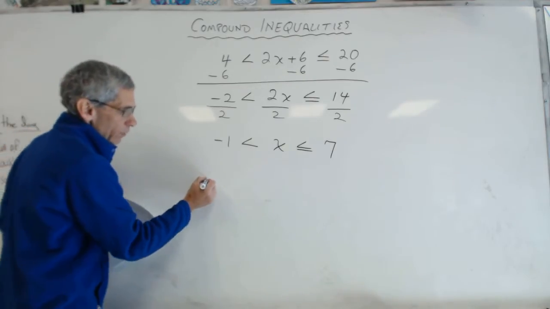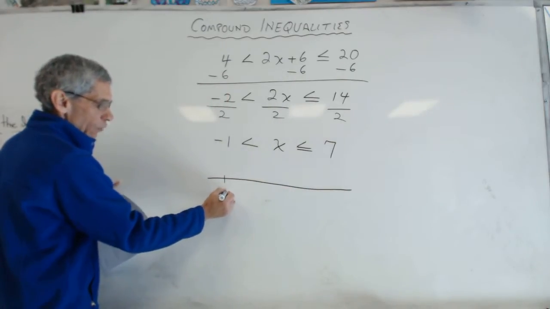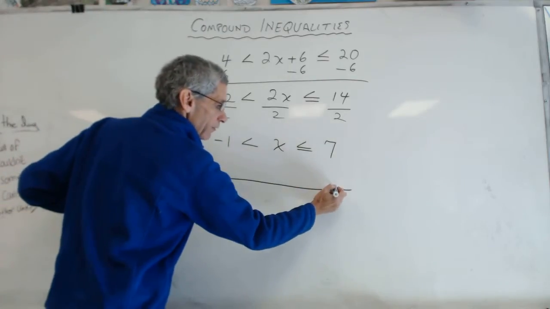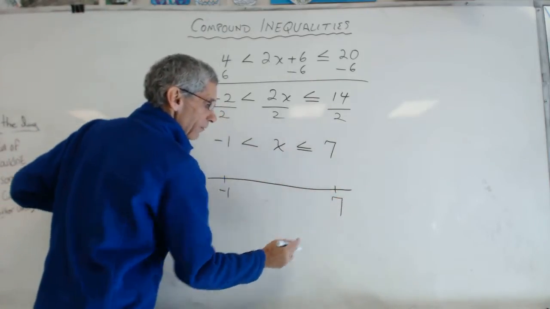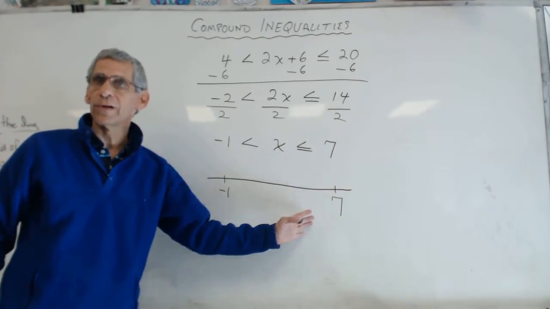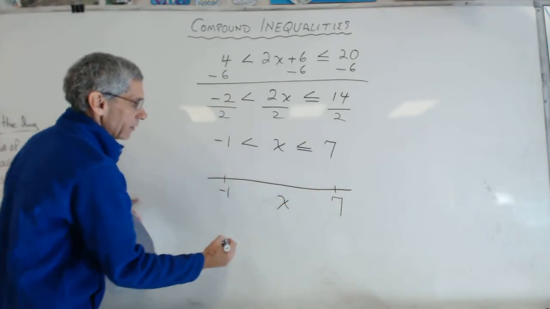Okay. I want to see what this looks like. So I'm going to put my negative 1 here, right underneath my negative 1. I'm going to put my 7 here, right under my 7. I'm just going to double check. Is that the smaller number? That's the bigger number? Yes. So we're okay. Sure, Gary. And I know my x is going to be everything in between.